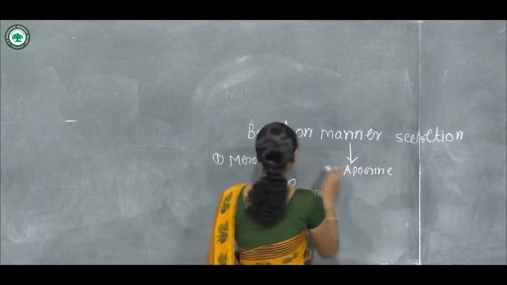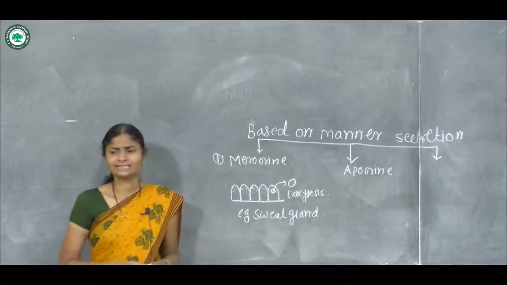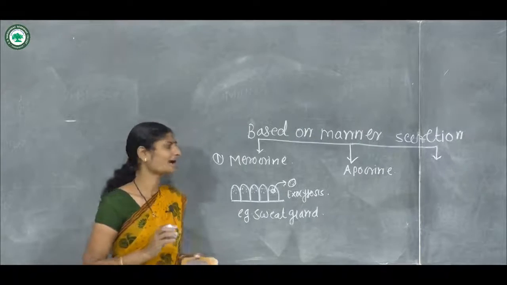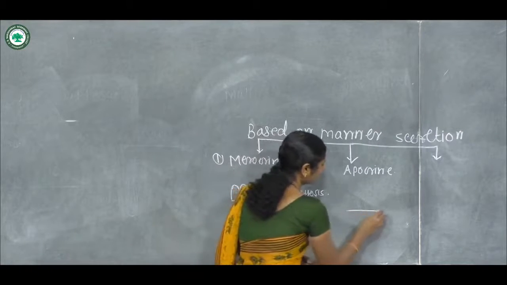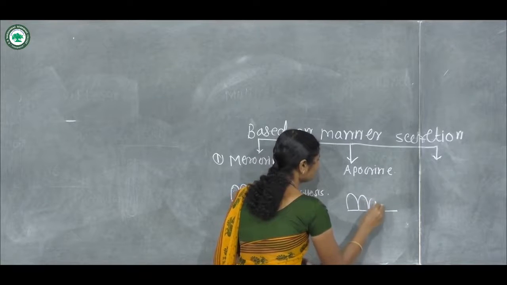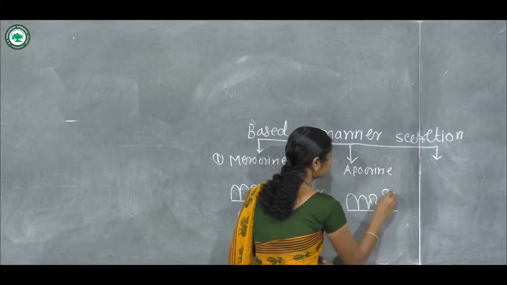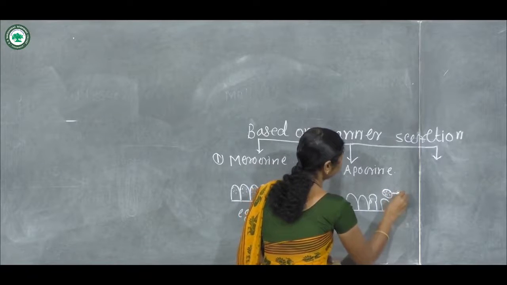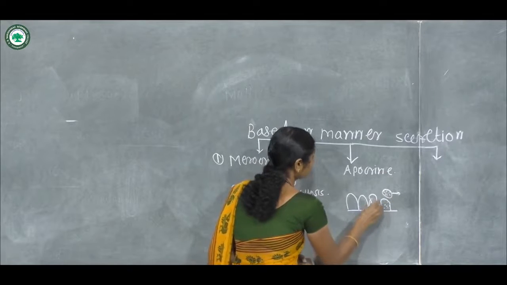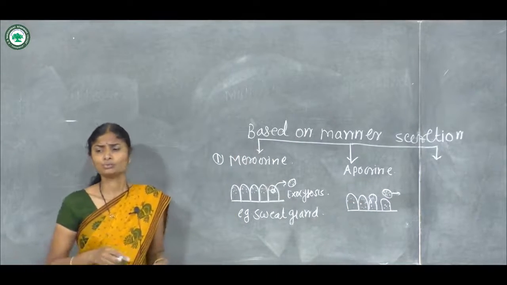In these apocrine glands, the apical portion disintegrates and the basal part remains intact. The basal part again regenerates and produces new cells.